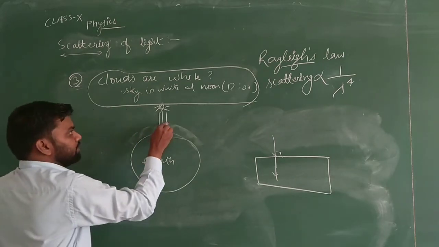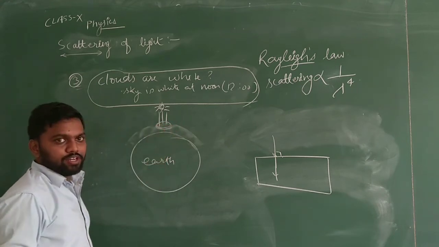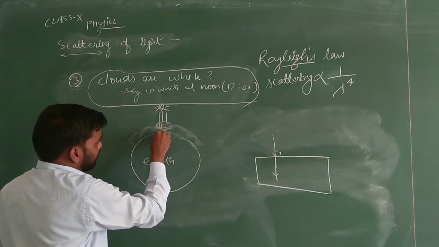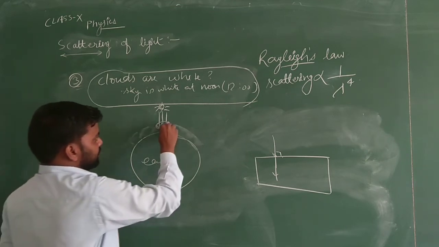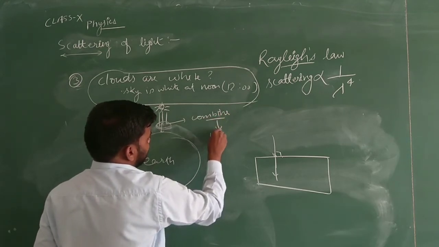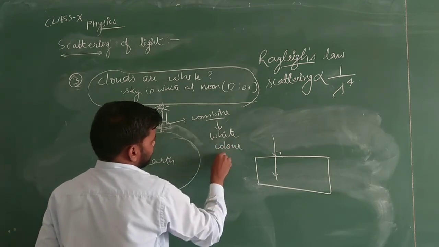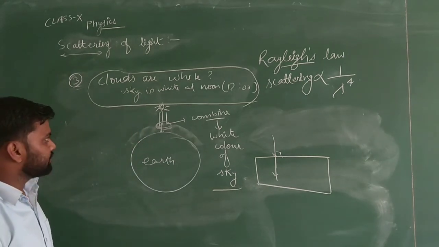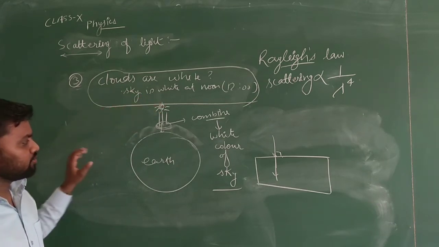So in this case all the light colors will come to this place, and there will be no scattering by the air particles. The distance traveled is also less in this case, and all the colors will combine and show the effect of white color of the sky, because no scattering is taking place. That's why at noon the sky is generally white, and clouds are also white.